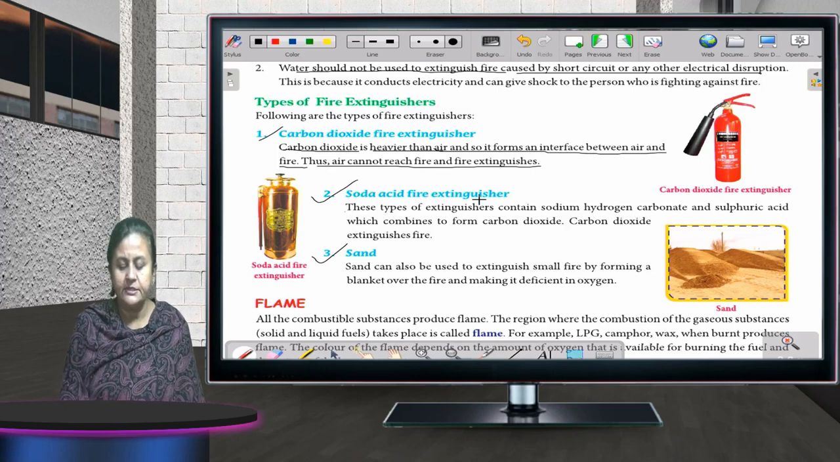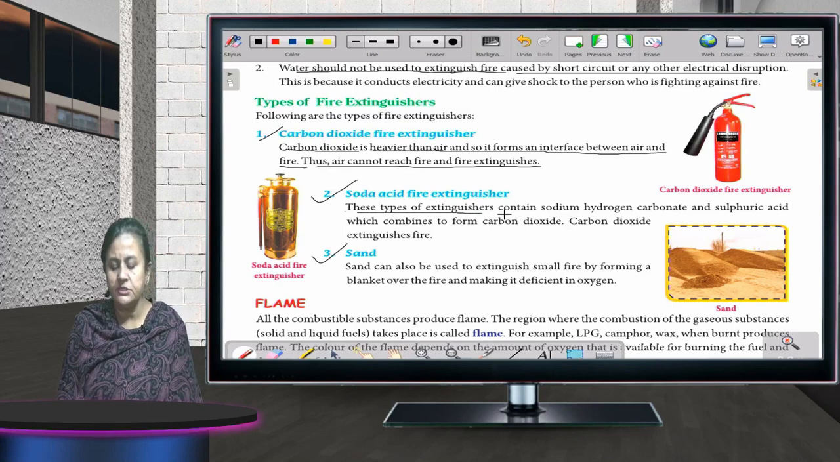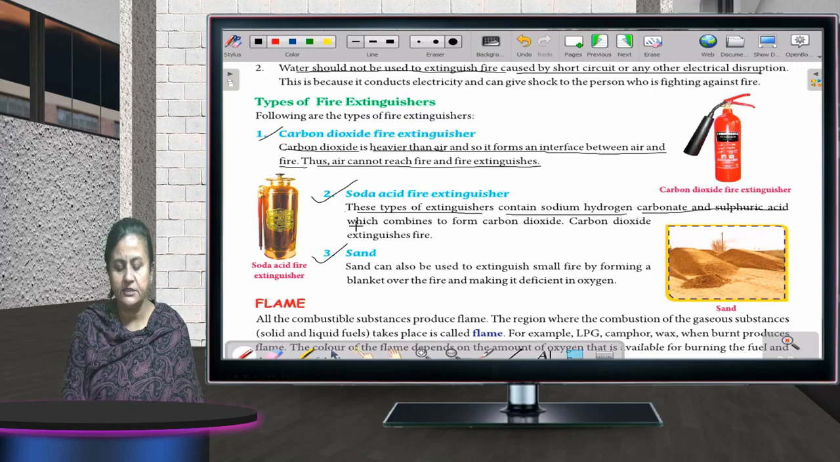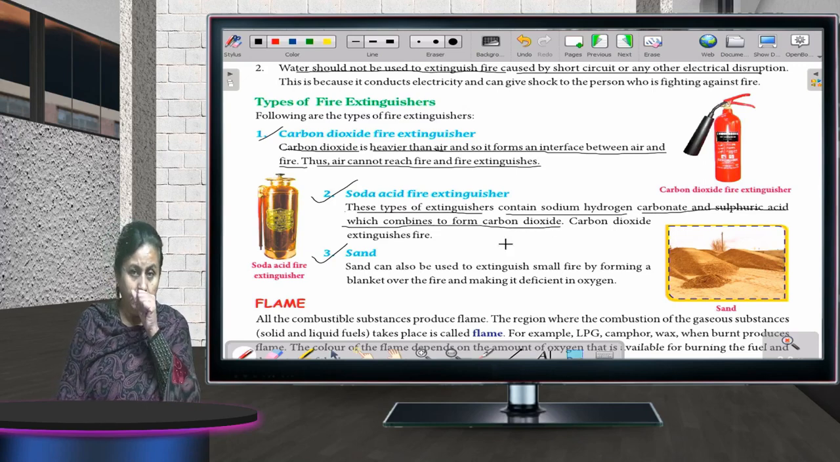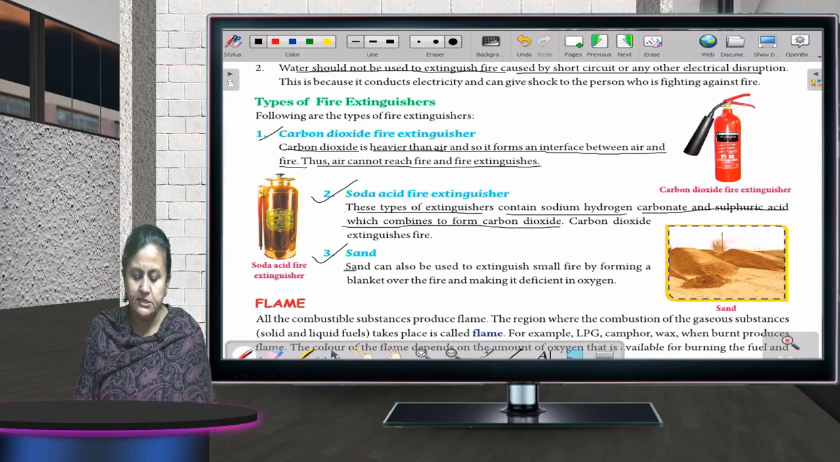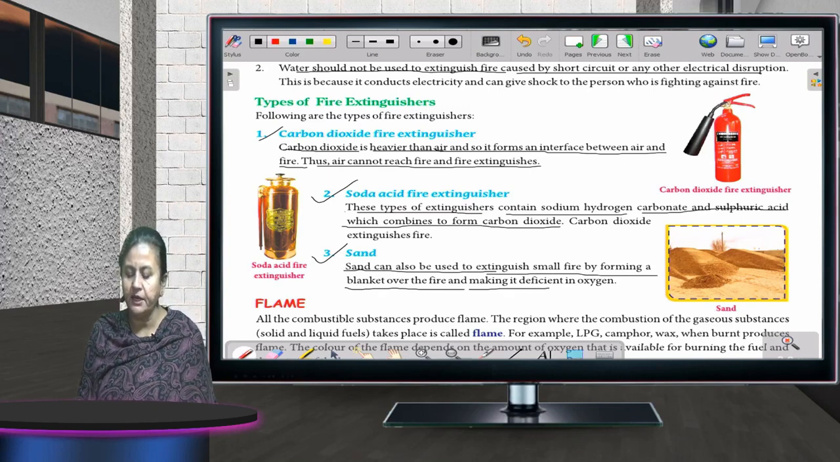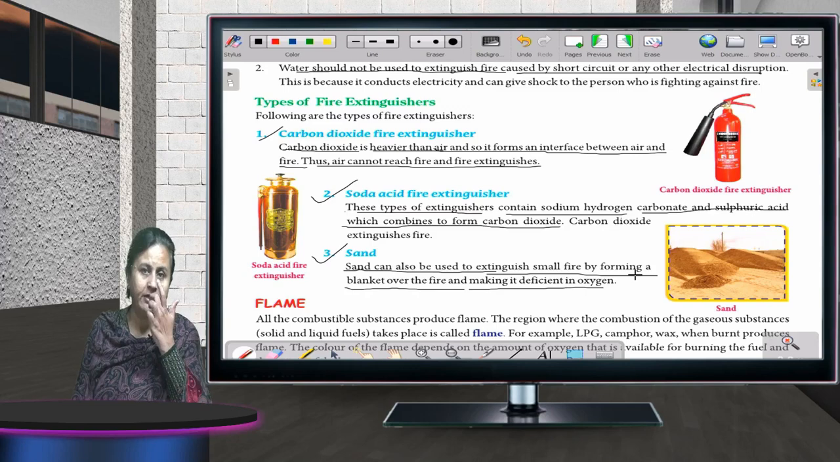Soda acid fire extinguisher. These types of extinguishers contain sodium hydrogen carbonate and sulfuric acid, which combine to form carbon dioxide. Then sand. Sand can also be used to extinguish small fire by forming a blanket over the fire and making it deficient in oxygen. In case we want to put out the fire, we have to immediately cut off the supply of oxygen.